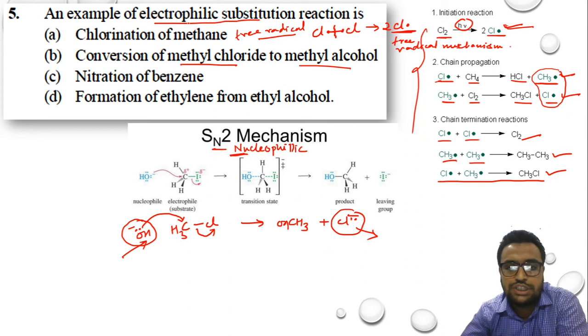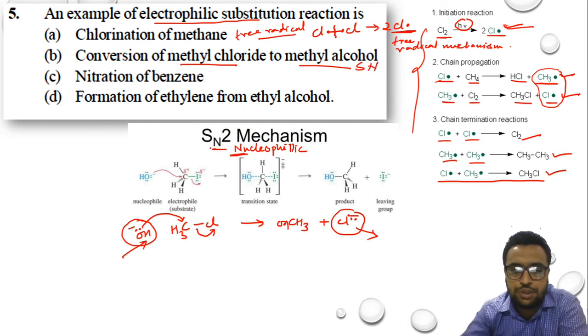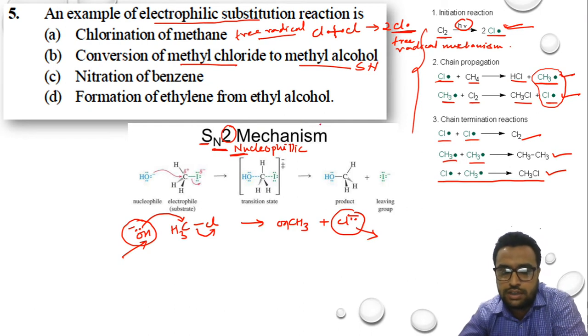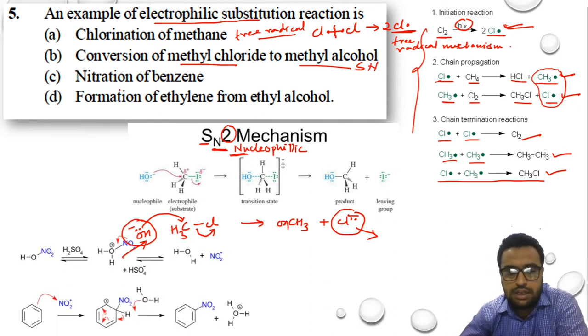But what is given in the question? An example of electrophilic substitution. So option B is SN2 mechanism, that is nucleophilic substitution. N stands for nucleophile, S stands for substitution, and 2 stands for the order of mechanism. It is second order. That means it takes place in two steps. Okay. Now we will come to the third option, that is nitration of benzene.